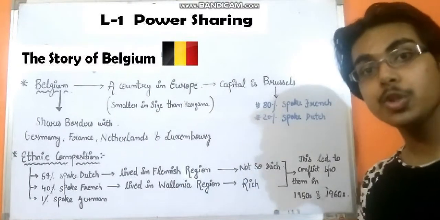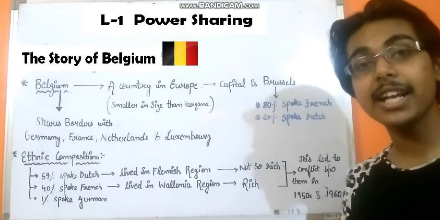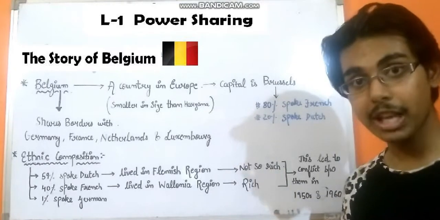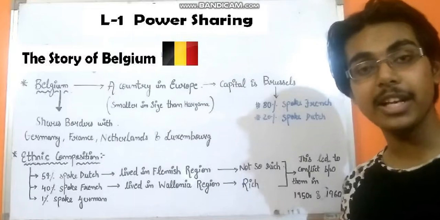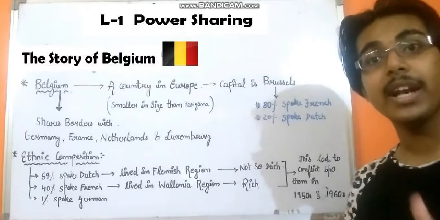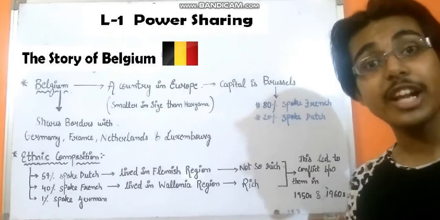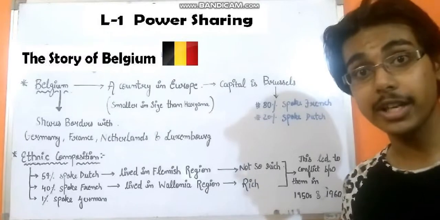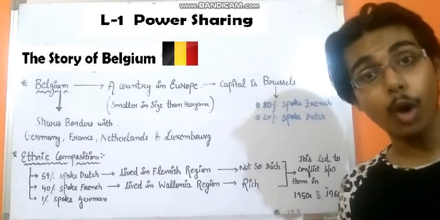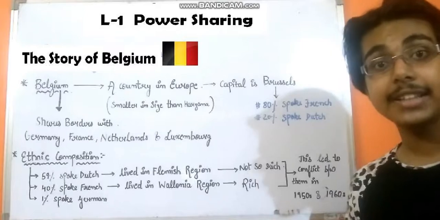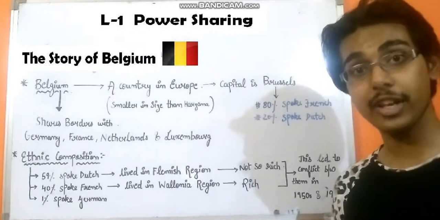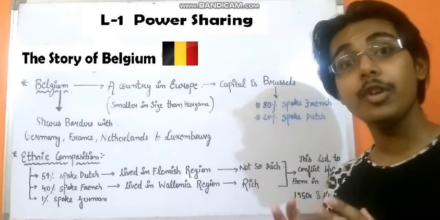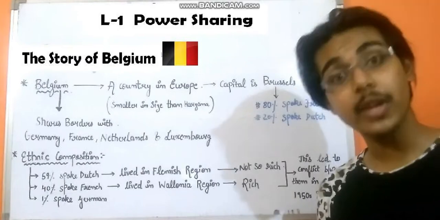So the conclusion that we can draw from this is that in the rest of the country except the capital, the Dutch speaking community was in majority, but when it came to the capital city, the French speaking community was in majority. So that created a lot of problems between the two communities, and therefore there were a series of conflicts between them. Now we will look at the similar case of Sri Lanka.